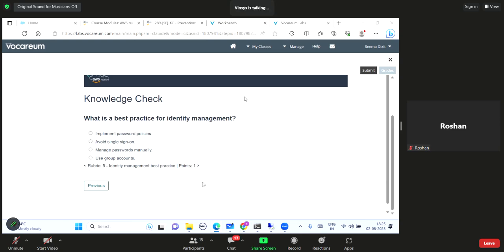Avoid single sign-on, definitely not good. Manage passwords manually, again not good. Use group accounts, definitely not good. So second, third and fourth are not options. They are not at all good for security or identity management. So yes, implement password policy is best for your security.